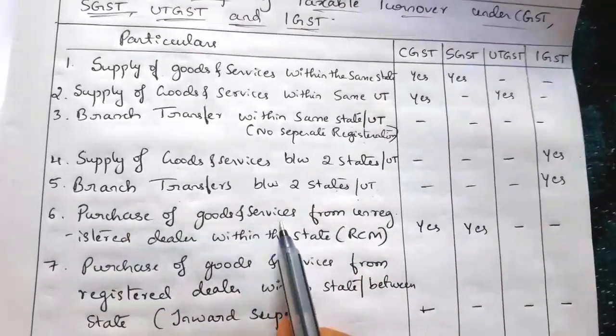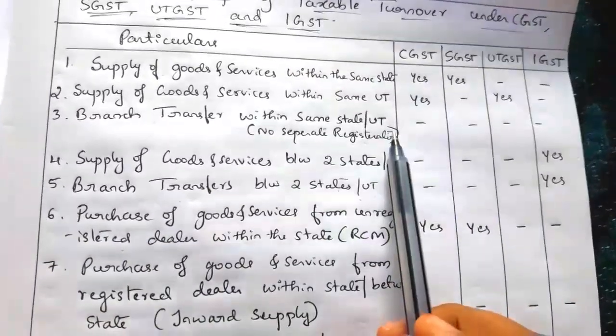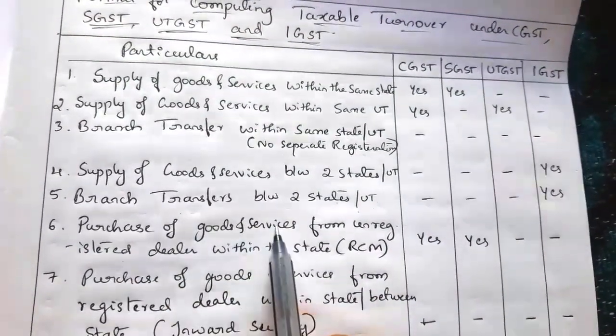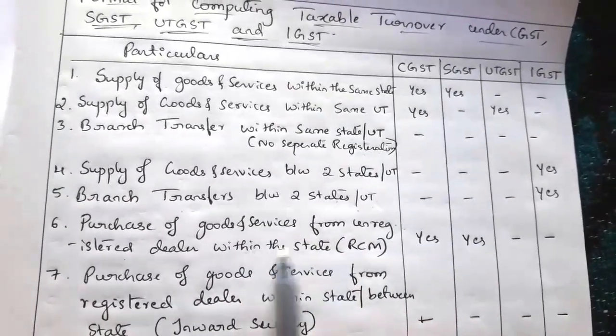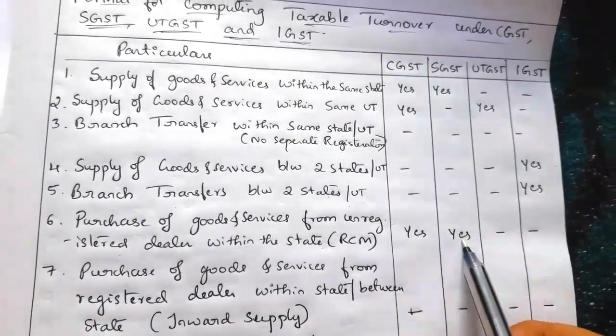Next, purchase of goods and services from an unregistered dealer. So here registered buyer has to pay taxes on their purchases if there is any purchases from unregistered dealer within the same state. If there is a within the same state, then the buyer has to pay CGST and SGST.